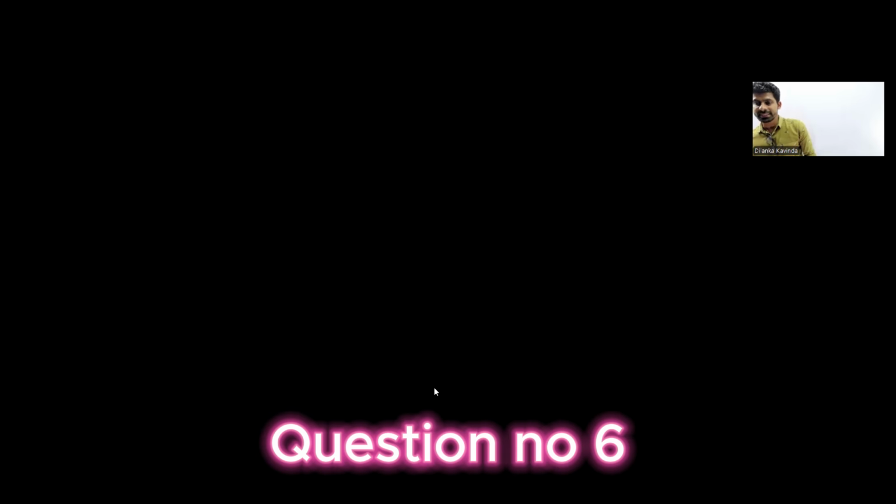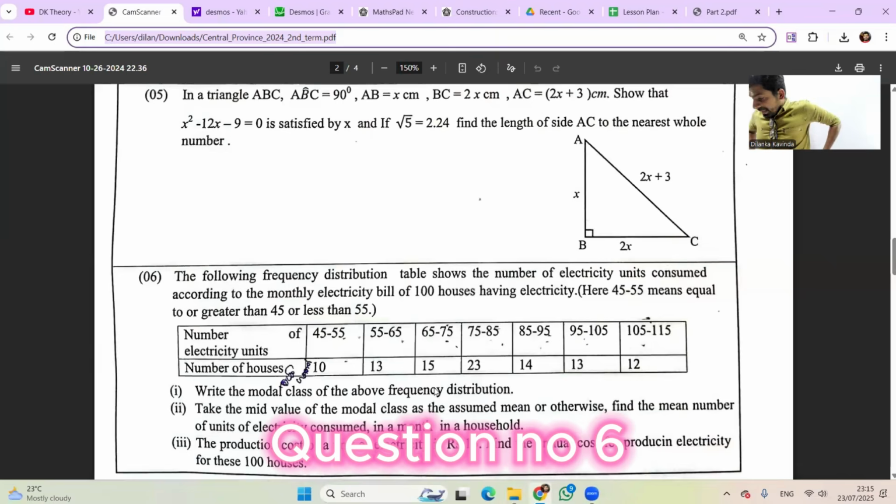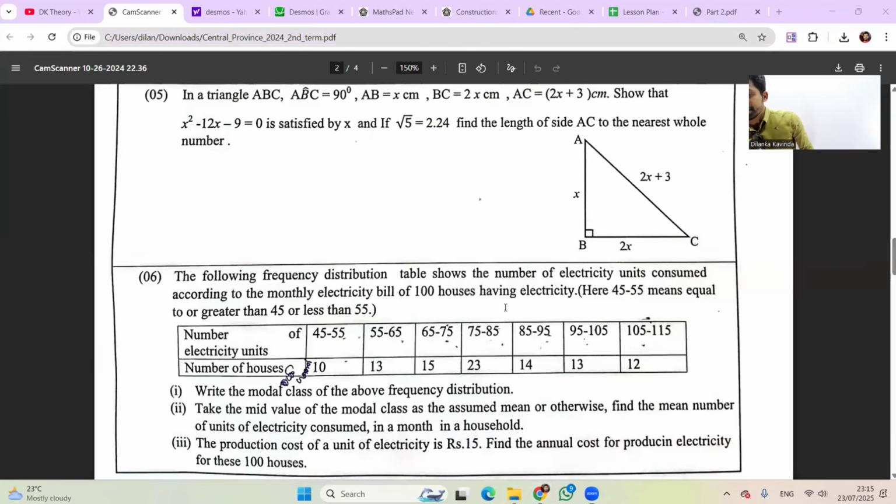Question number 6. The following frequency distribution table shows the number of electricity units consumed in the electricity bills of 100 houses. So that means how many houses are there? 100 houses. 45-55 means equal or greater than 45 and less than 55. Write the modal class. Modal class means the highest frequency.